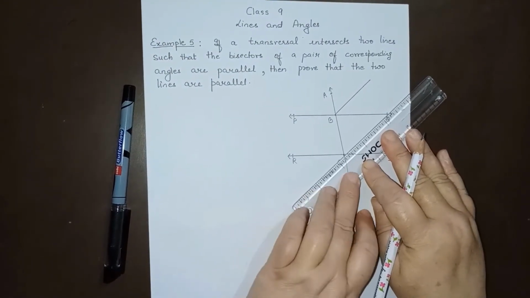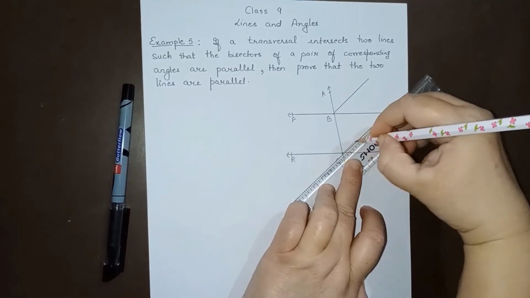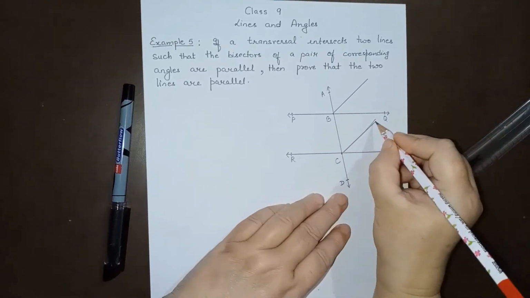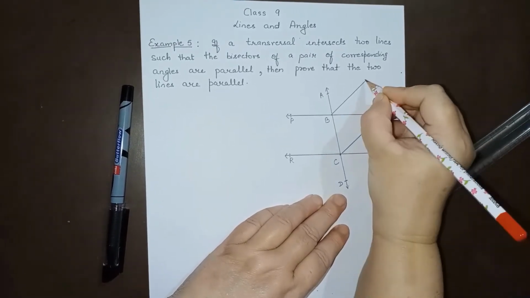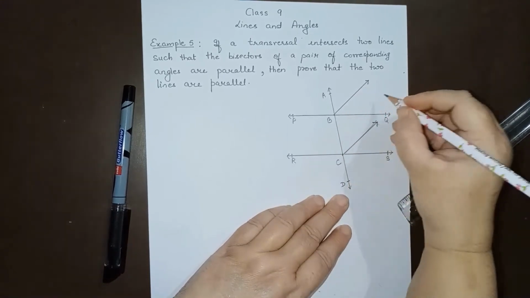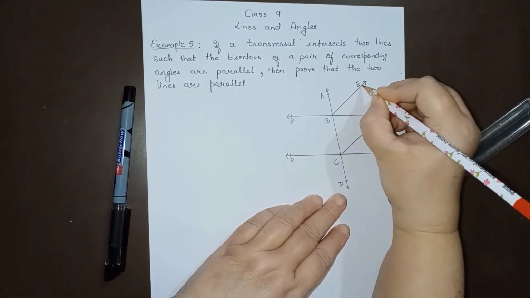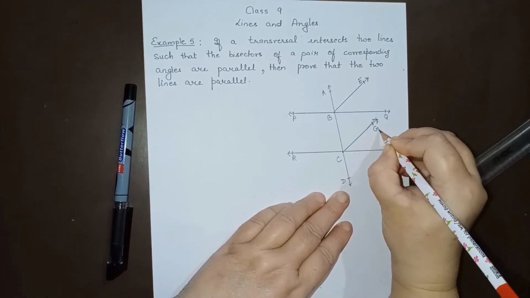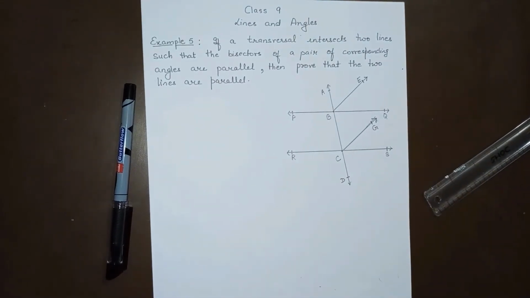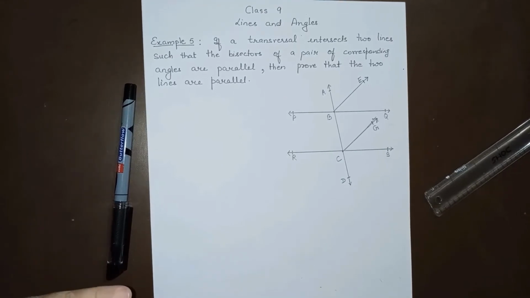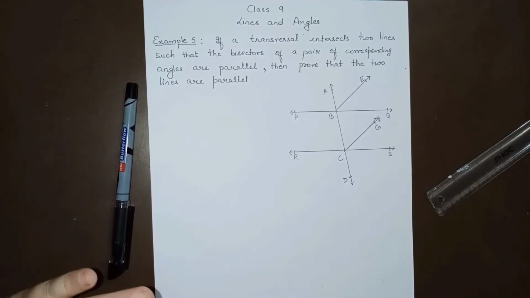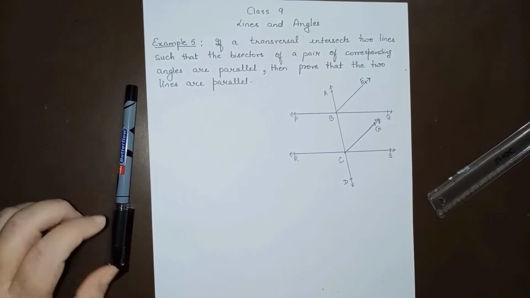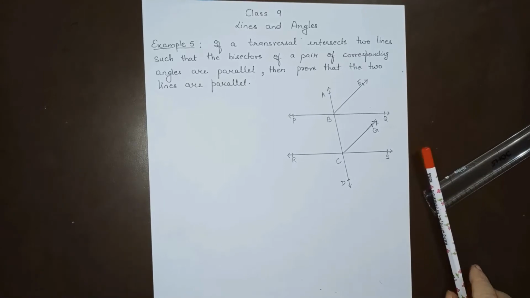Now they are saying if bisectors of corresponding angles are drawn and they are parallel, that means let us draw it BE and this as CG. Right? Now see, these bisectors are parallel. We have to prove that the given lines are also parallel. So let us see what is given to us.